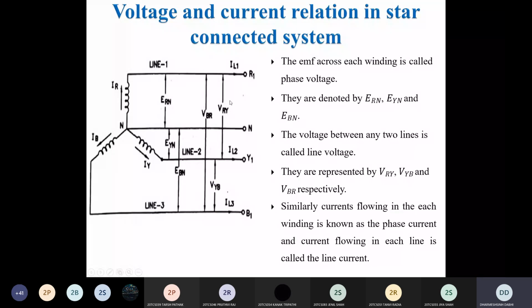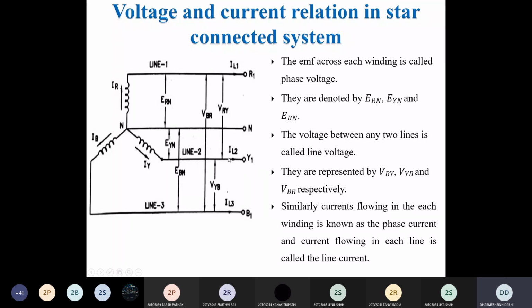So VRY is equal to ERN plus (minus EYN), or you can say ERN plus ENY. If you measure the voltage from N to Y, it is positive. If you measure the voltage from Y to N, it is negative. So the voltage between R and Y phase is the vector summation of ERN plus ENY.